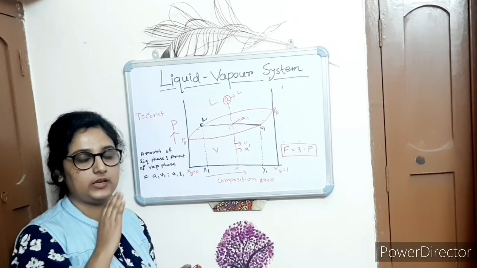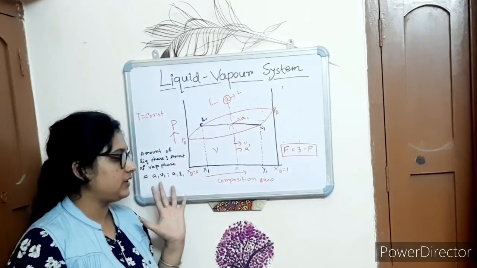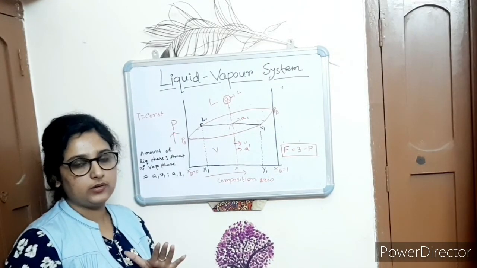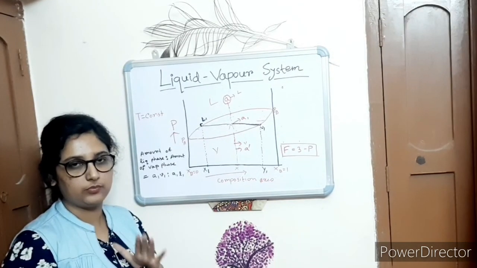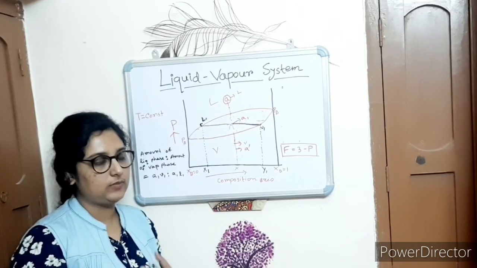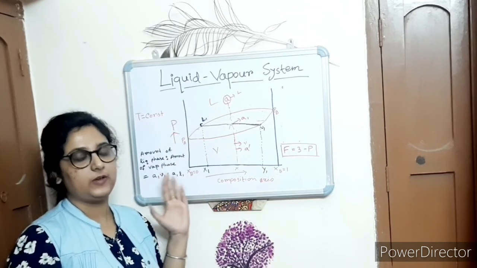So for the distillation process you have to know the phase diagram of the liquid-vapor two component system. That's why it is very important. In my next video I will tell you the importance of that phase diagram.